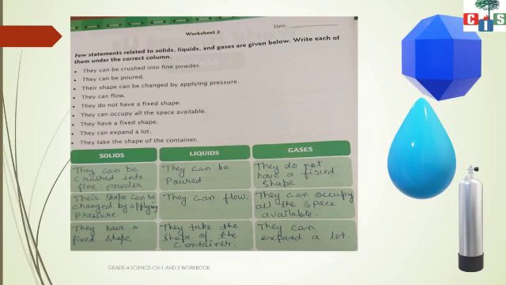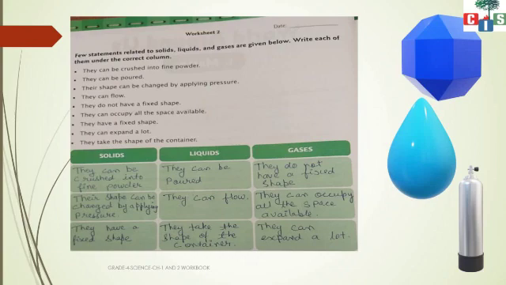Whenever you apply pressure to a solid substance, it will change its shape. And then the last one, they have a fixed shape. So solids have a fixed shape. Okay, now the second is liquids.